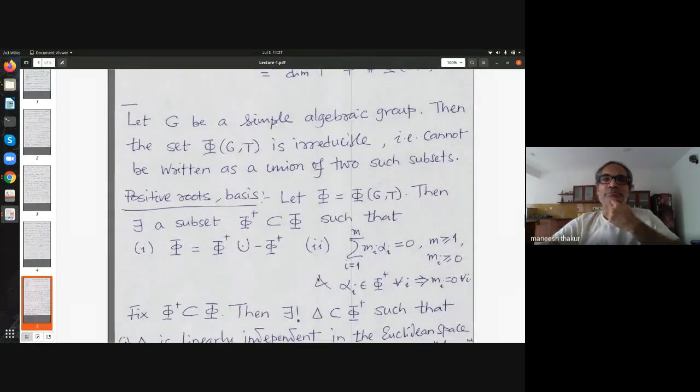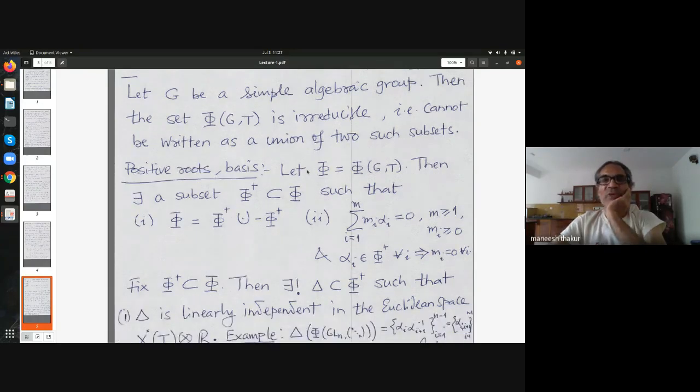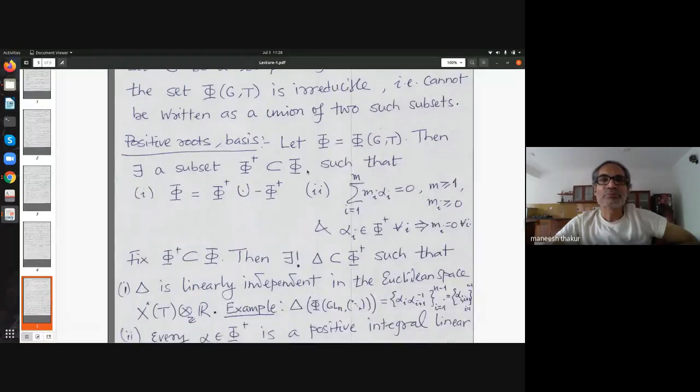Okay, so there is a notion of irreducible root system. I have not defined a root system here. This can be defined as a finite set of vectors in a Euclidean space, which has some nice symmetric properties. And the root system that we get for a simple algebraic group turns out to be irreducible. Irreducible means you cannot write it as a union of two root systems. Okay, so let me just pass over it here, and if possible, we will take it up later if people want.